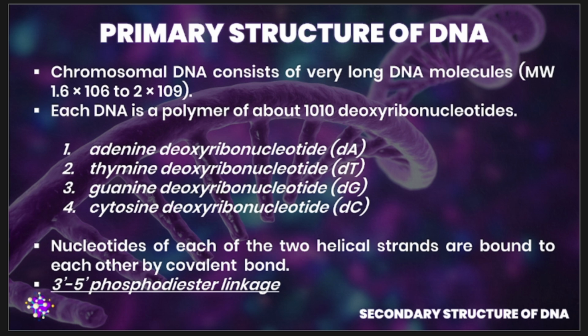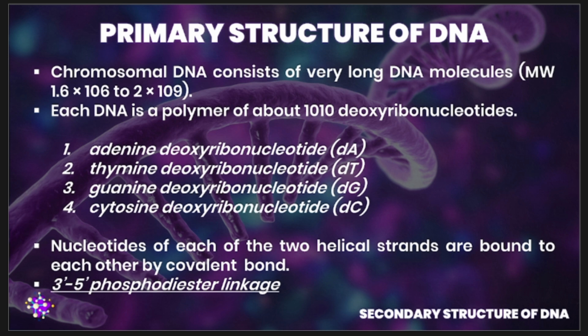When we say 3 prime to 5 prime phosphodiester linkage, please take note that in the primary structure, we're talking about the linear sequence. Therefore, that end of the strand which bears the free 5 prime phosphate group without the phosphodiester linkage is called your 5 prime end. Again, the end of the strand which bears a free 5 prime phosphate group without the phosphodiester linkage is called the 5 prime end.